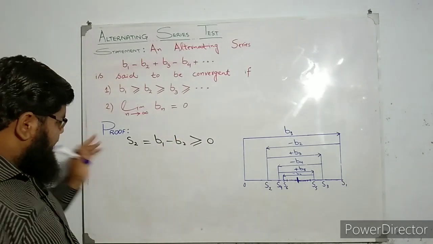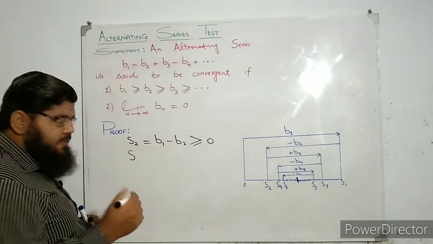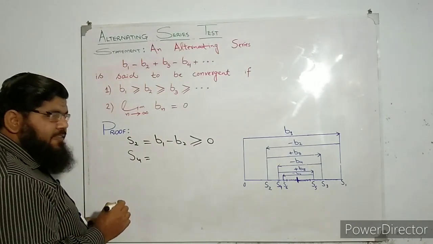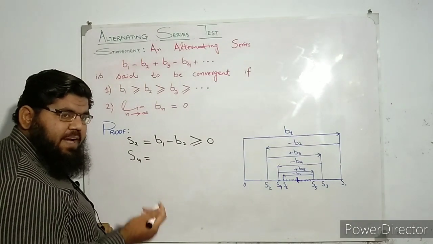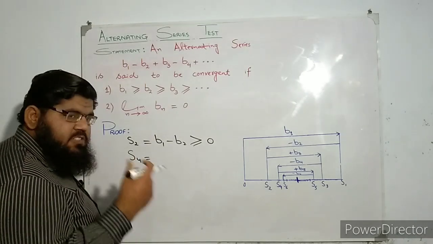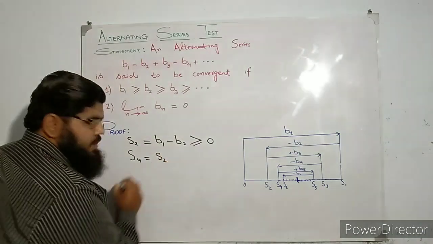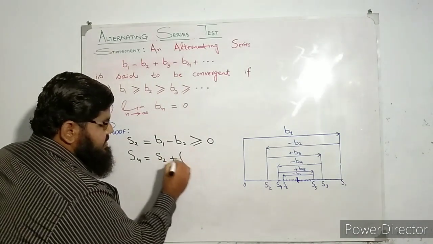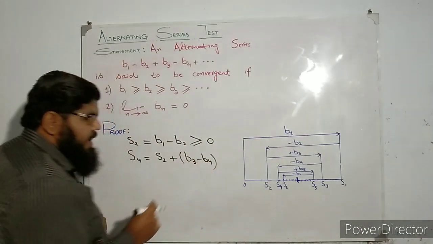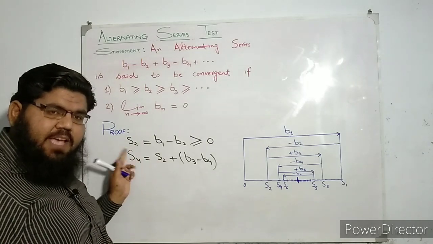Okay, and then I consider the second term of the sequence of even partial sums, that is S4, and you people know very well S4 will be b1 minus b2 plus b3 minus b4. But the first two terms, b1 minus b2, can be written as S2, and the next two terms can be written simply as b3 minus b4. I have just replaced the sum of the first two terms with another name, and that name is S2.